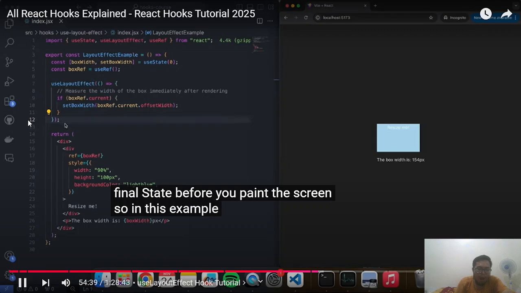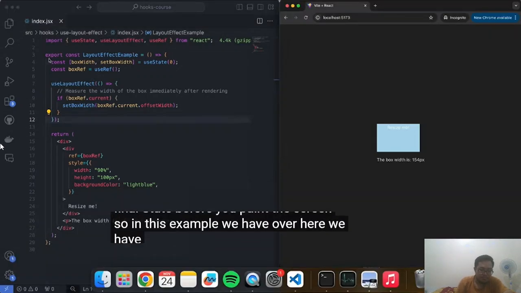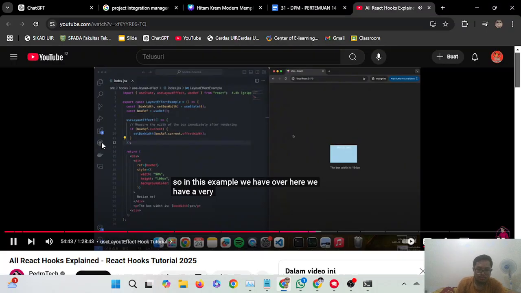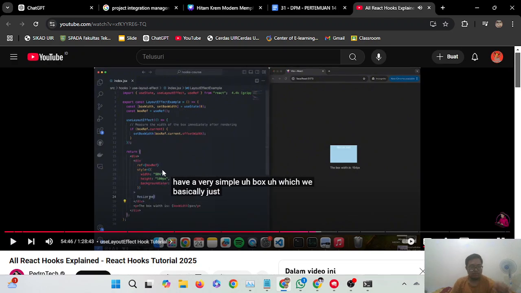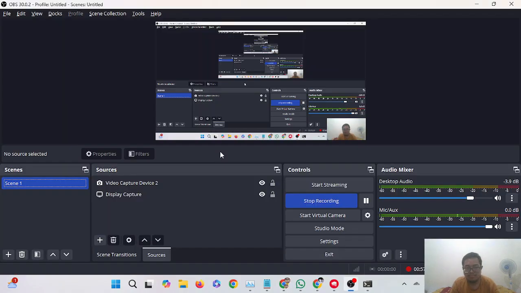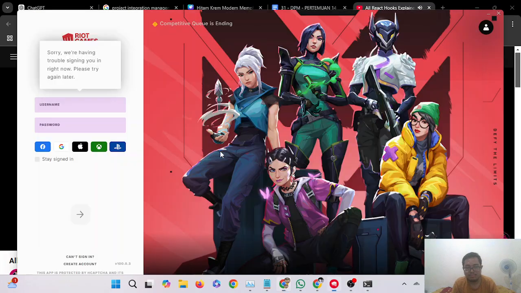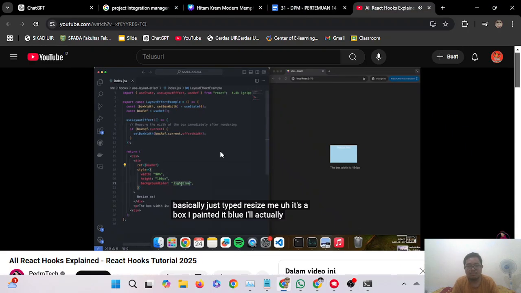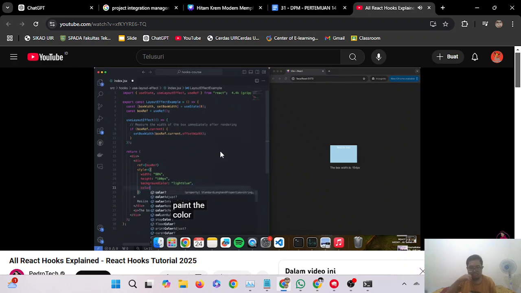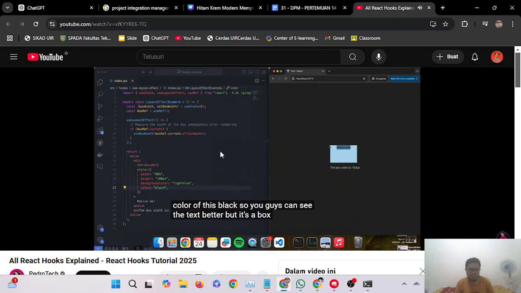So in this example we have over here, we have a very simple box, which we basically just typed "resize me" in. I painted it blue. I'll actually paint the color of this black so you guys can see the text better. But it's a box that just says "resize me", right?